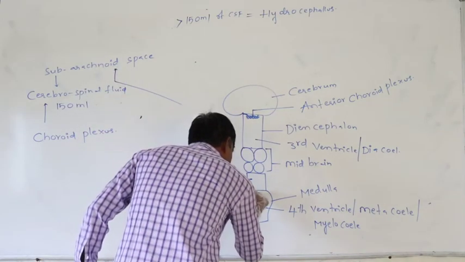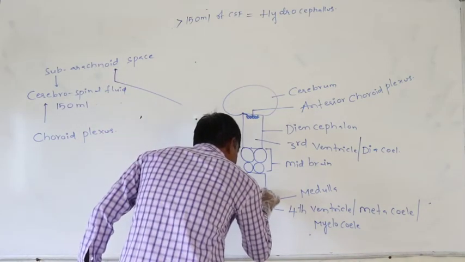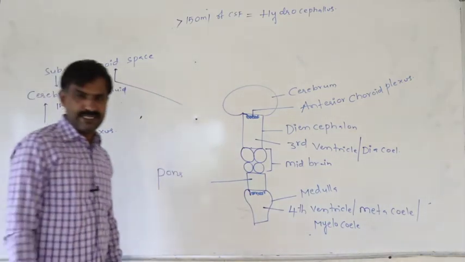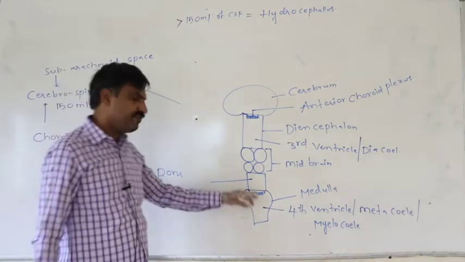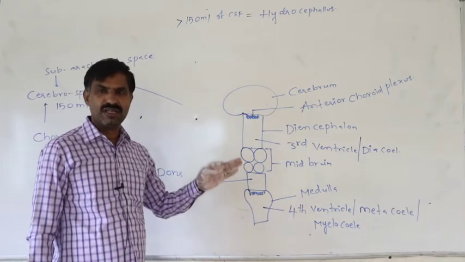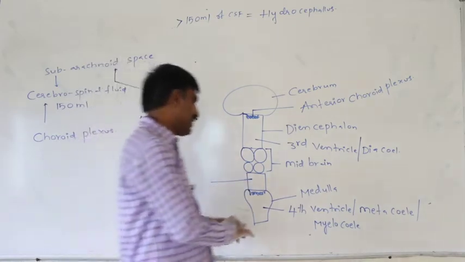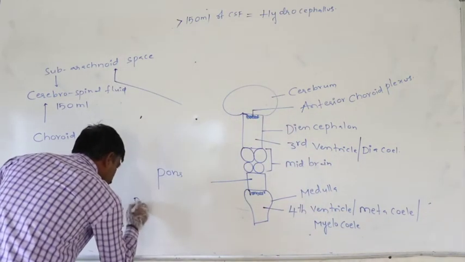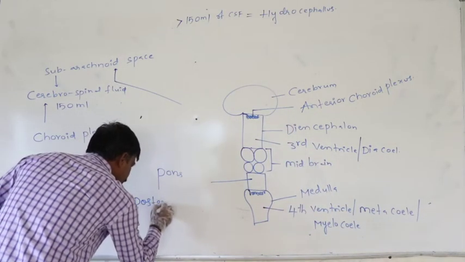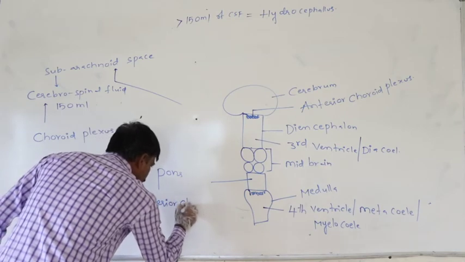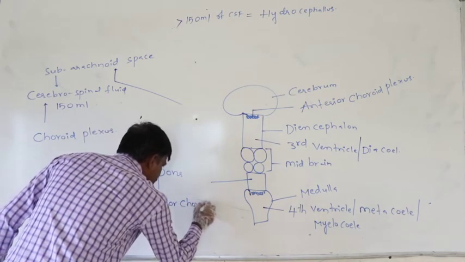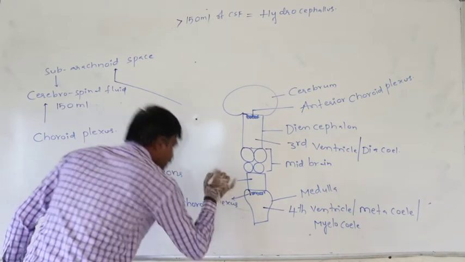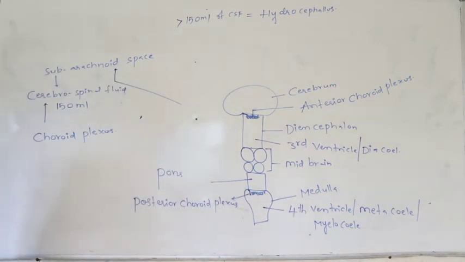On the roof of the fourth ventricle, the blood capillary network which is present, without neurons, is called the posterior choroid plexus.